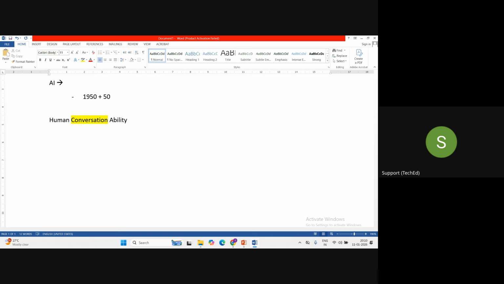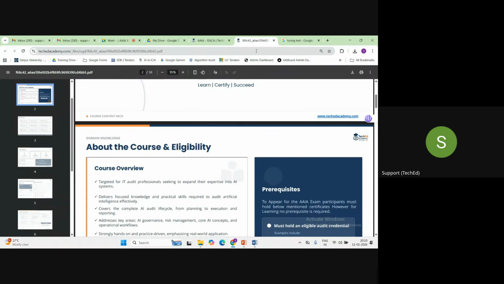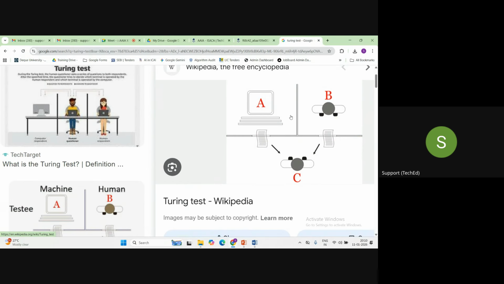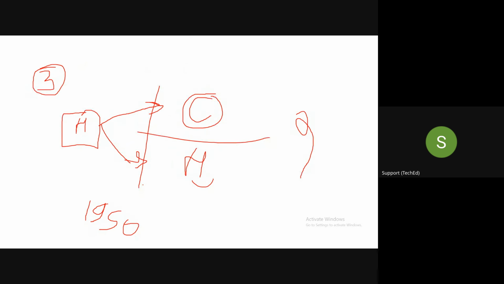And guys, recently, when the same Turing test was performed on ChatGPT version 4.5, 73% of the time when the instructor or interrogator was asking questions, he was unable to differentiate between the human and the machine. So ChatGPT version 4.5 has already surpassed the threshold which was set during the Turing test.